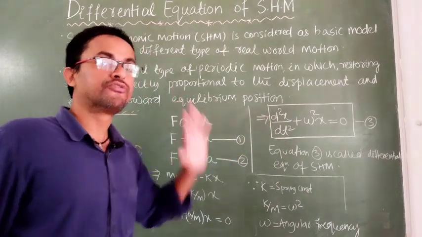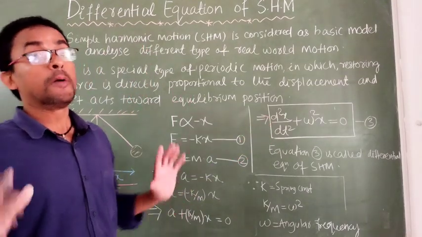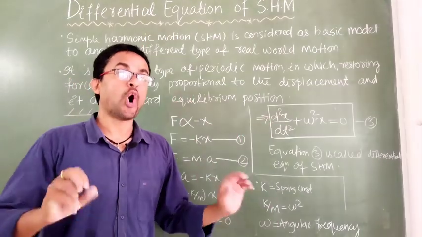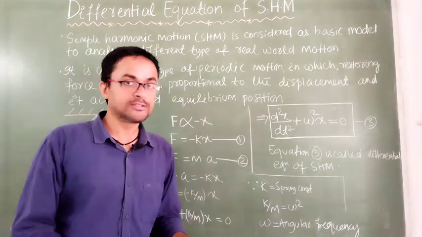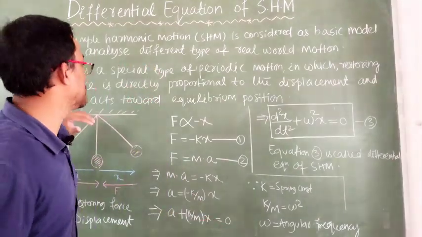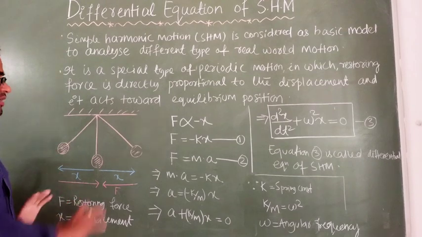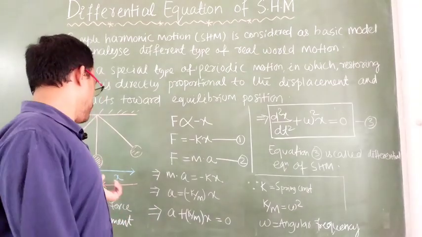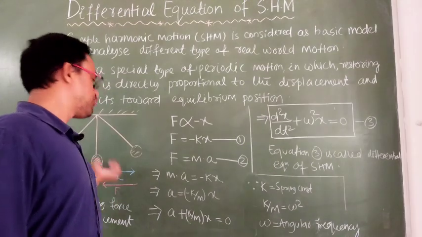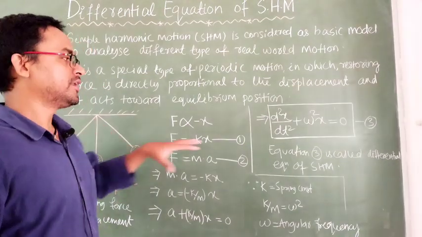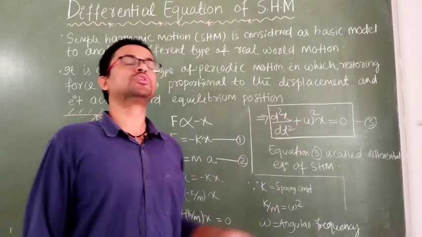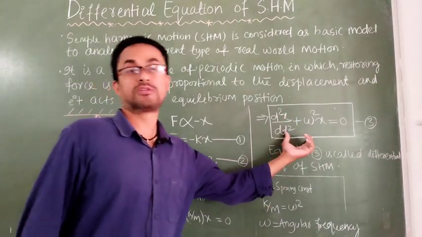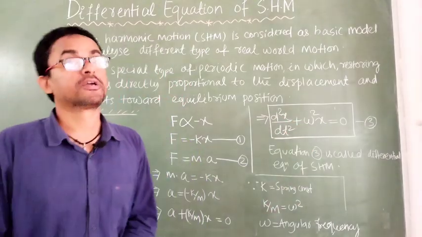That means the differential equation is nothing but a relation between the different factors associated with the system. Here we have a system, and the parameters associated with it are the restoring force and the displacement. Then we finally got the relation, and we can reveal many things from it in the coming videos.